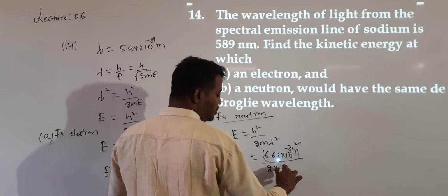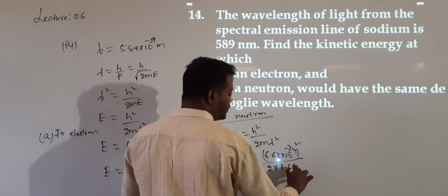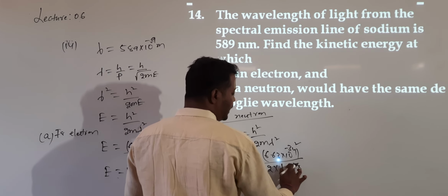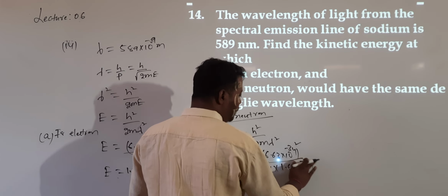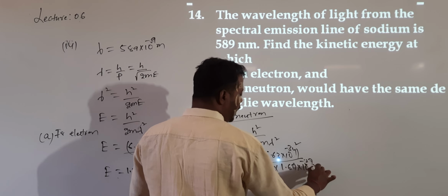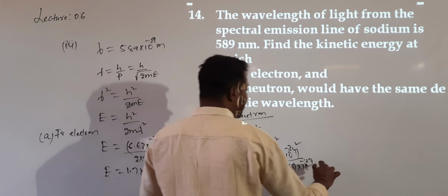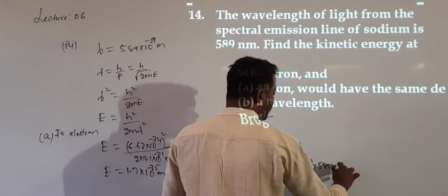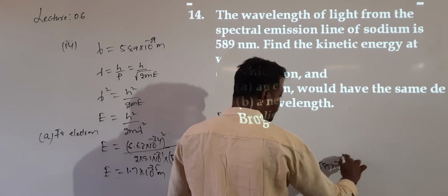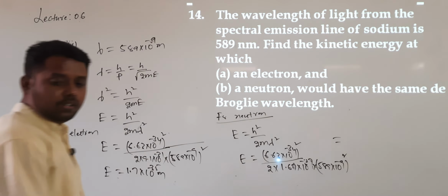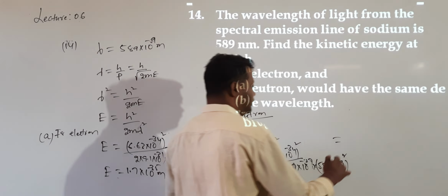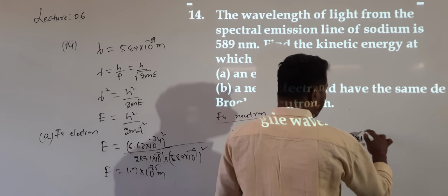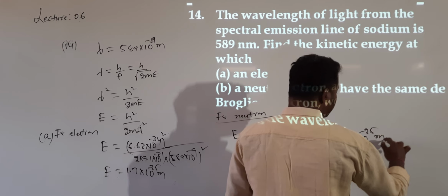The mass of the neutron is 1.67 into 10 to the power of minus 27, into lambda value 589 into 10 power of minus 9 whole square. After total simplification, the value obtained is 3 into 10 power of minus 25.